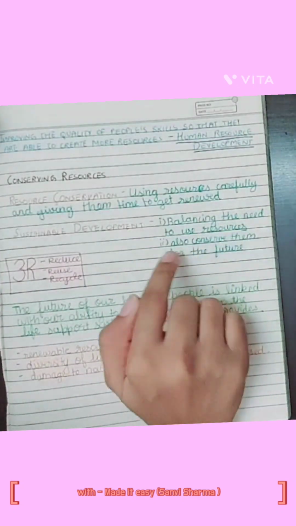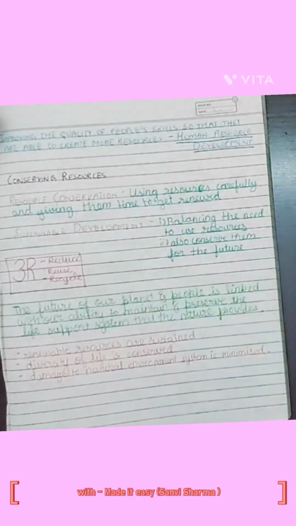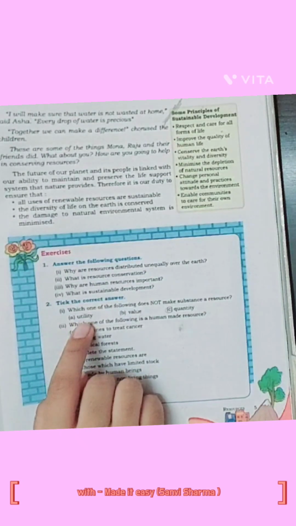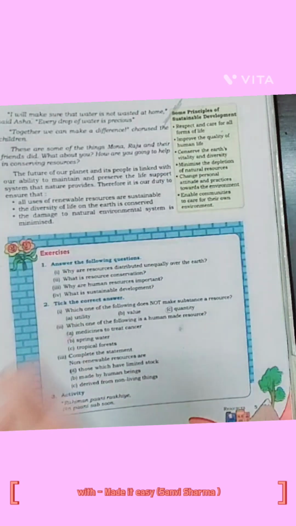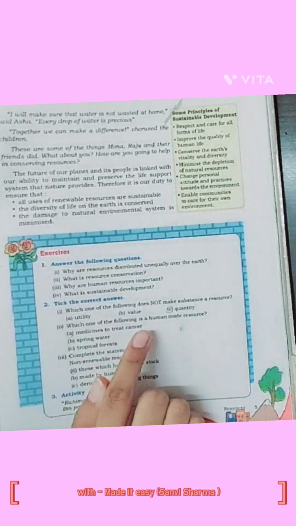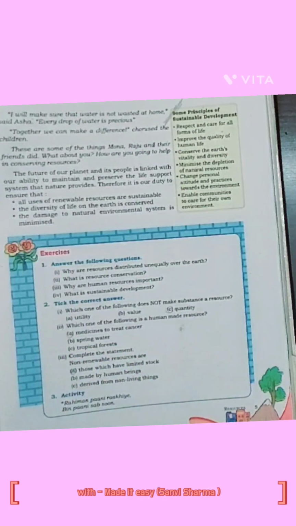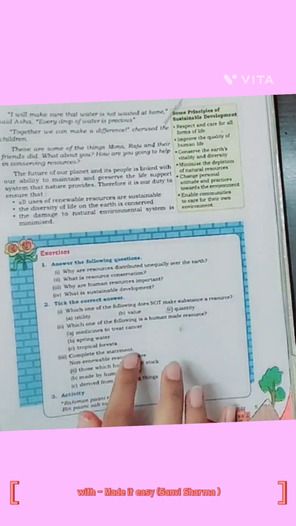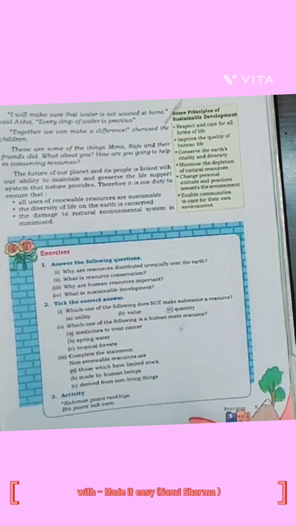Second question, which of the following does not make a substance a resource? Utility does make a substance a resource, and utility gives the value to the resource, but quantity does not make a substance a resource. Which one of the following is a human-made resource? Spring water is natural, tropical forests are natural, medicines to treat cancer are made by humans. Complete the statement. Non-renewable resources are those which have a limited stock, made by human beings, derived from non-living things. Made by human beings can be man-made resources. So it is those which have a limited stock as it takes long time to get renewed.